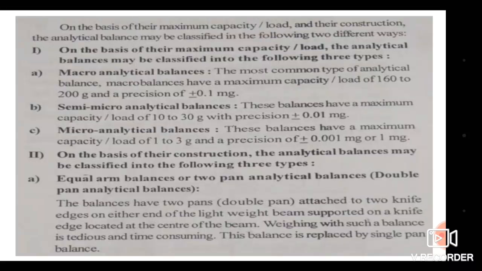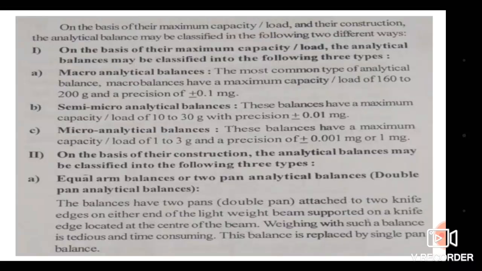Then the second one is the semi-micro analytical balances. These balances have a maximum load capacity of about 10 to 30 gram with precision of plus or minus 0.01 milligram. So the error permitted in the weighing is plus or minus 0.01 milligram. That is semi-micro analytical balances.